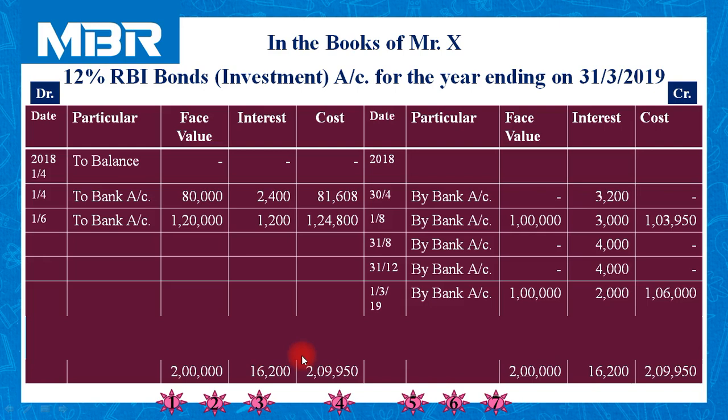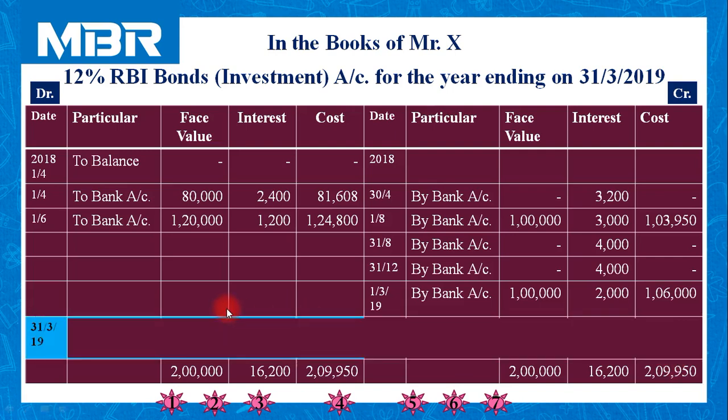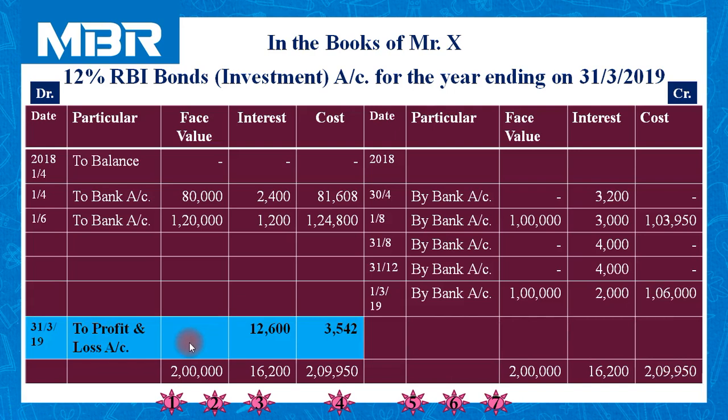Because there is a rule in accounts: the side whose total is higher is written on both sides, as you must know. The cost total of the credit side is higher, so we have inserted it on both sides, and we have to find the difference. No difference in the face value column. The amount of difference is 12,600 and cost 3,542. On 31st March 2019, we have transferred this amount to profit and loss account.